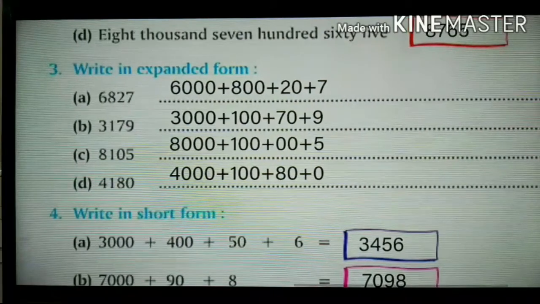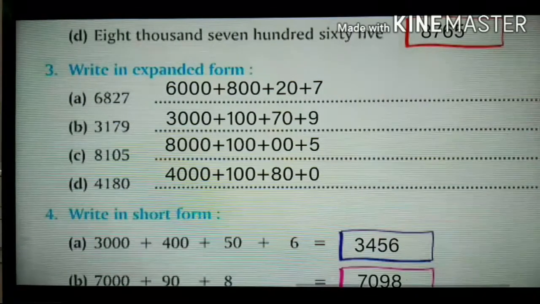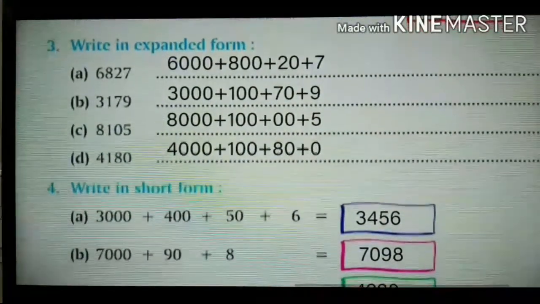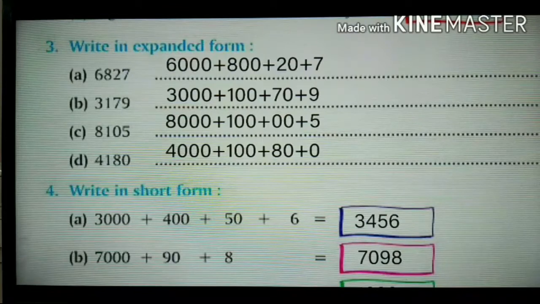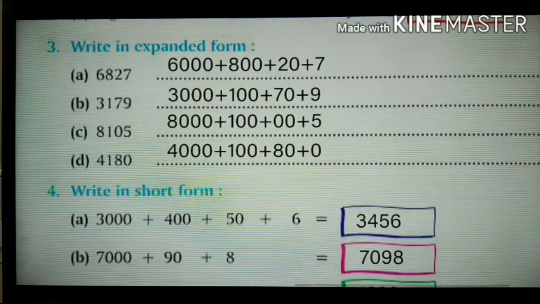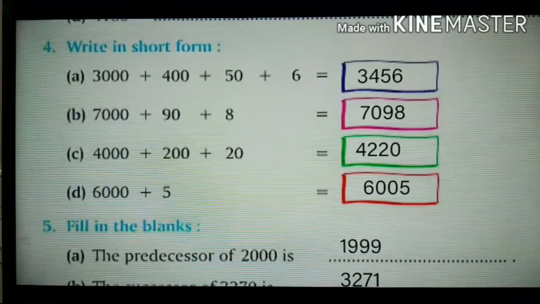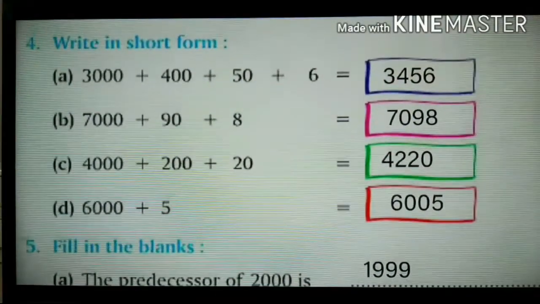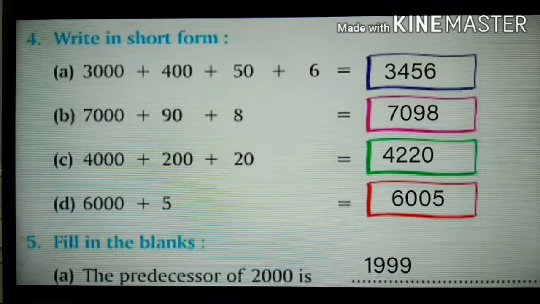Then C. 8,105. 8 first, then later on we are going to write 3 zeros plus 100, then plus 0 and then plus 5. The D one is 4,180. 4,000 plus 100 plus 80 and then the ones place is 0. Done? Got it? Then fourth one, write in short form. Writing short form is nothing but the question is given in the expanded form and you need to write in the 4 digits. 3000 plus 400 plus 50 plus 6.